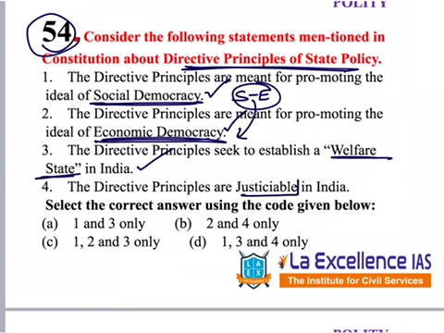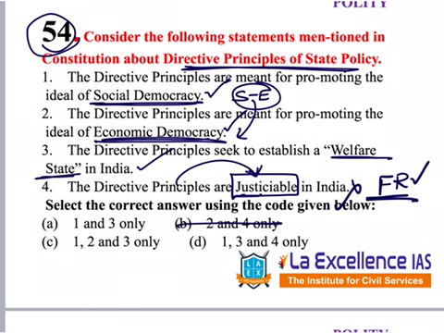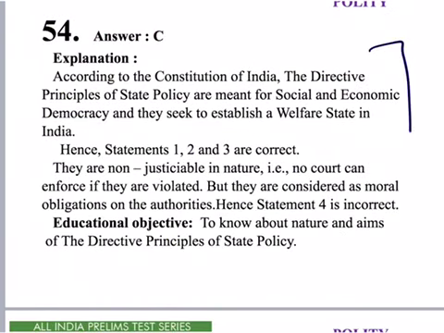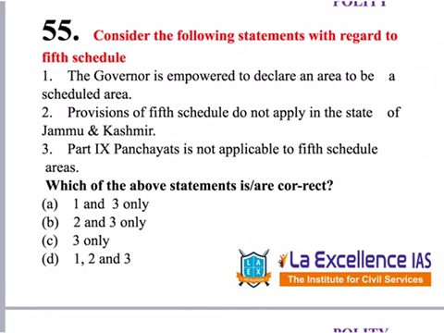So this is also correct. DPSP are justiciable, meaning for any violation of DPSP we can move to court. Is this correct? No. Fundamental rights are justiciable but not DPSP. 4 becomes incorrect. So remove this. And we know that 1, 2, 3 are correct. Answer is C. 1, 2, 3 only. Here is the explanation for this question. Please go through it. The next question given under polity is question number 55.